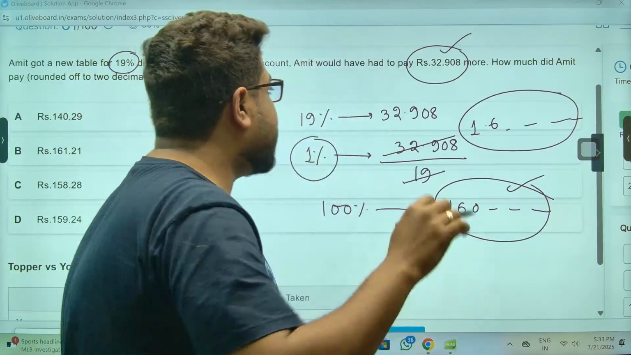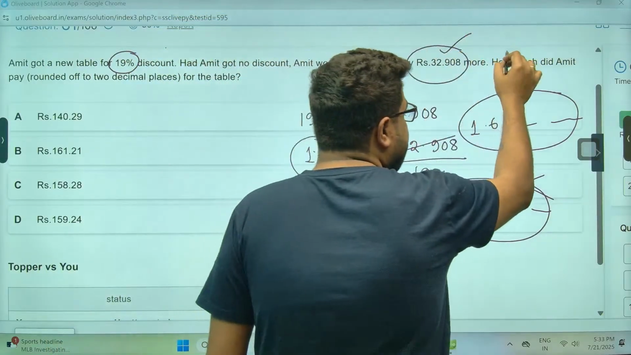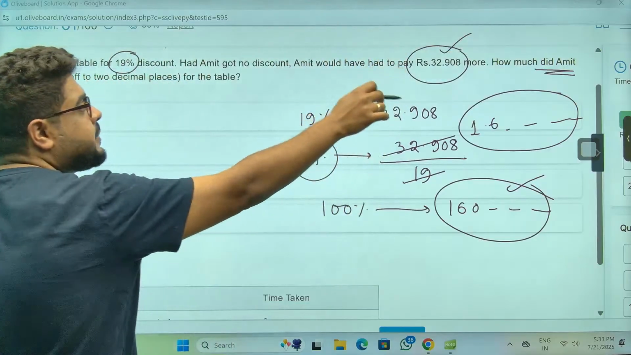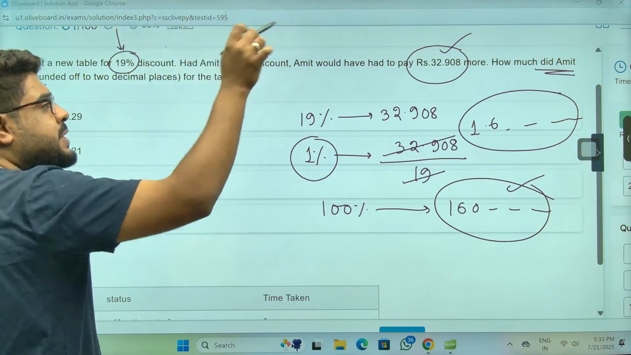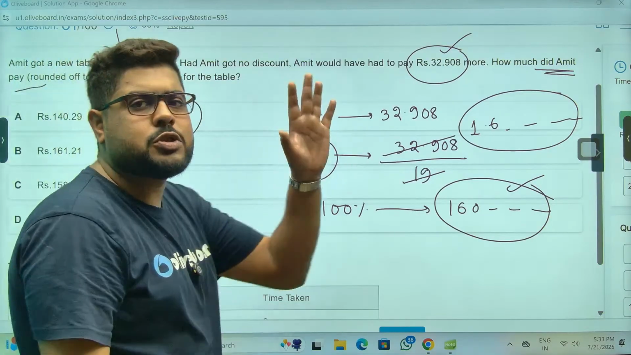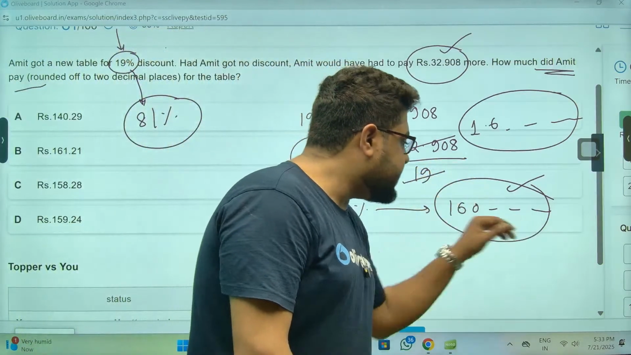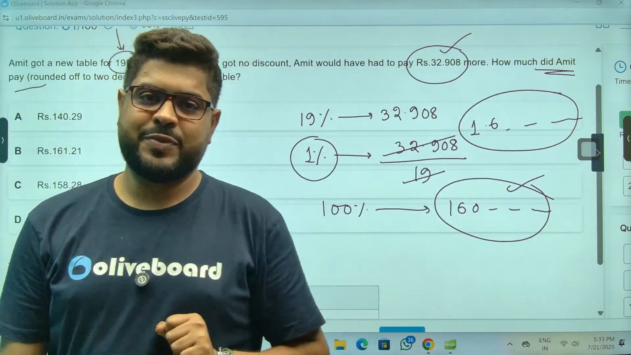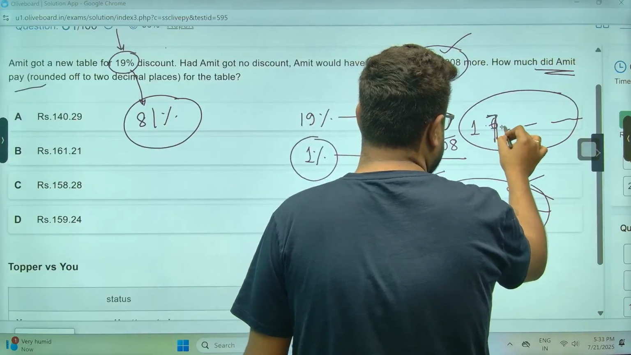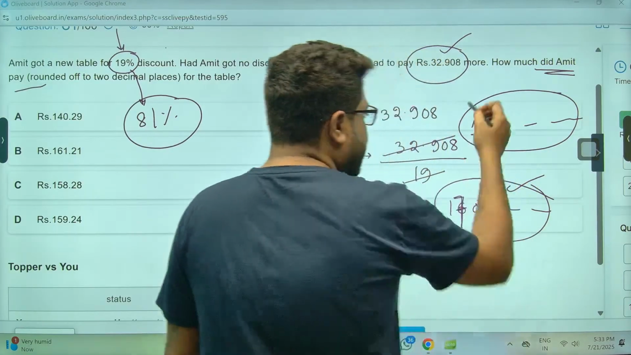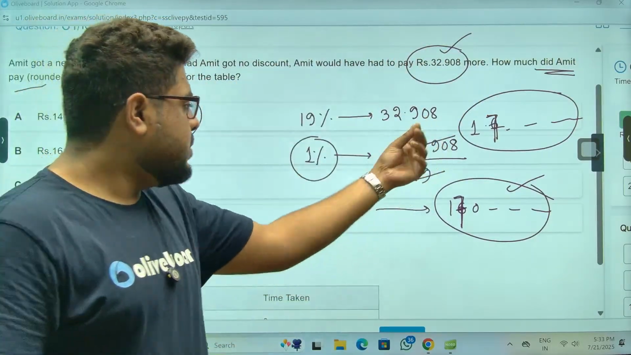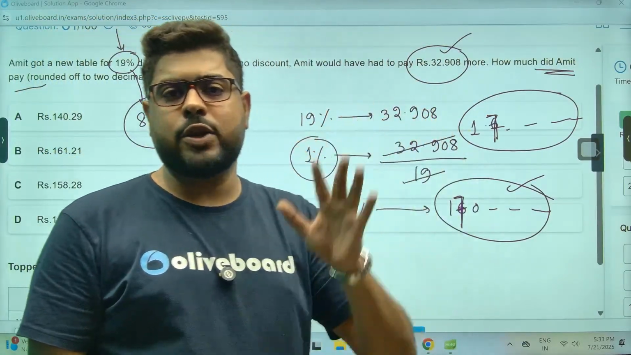But they are not asking what the price is. They are asking how much Amit paid for this. Amit has not paid the whole 100%. Amit paid 19% less, meaning 81%, almost 20% less. 160-something, say 20% less, so 170-something. Extremely sorry. 170-something minus 20-something percent. Almost 30 rupees less.